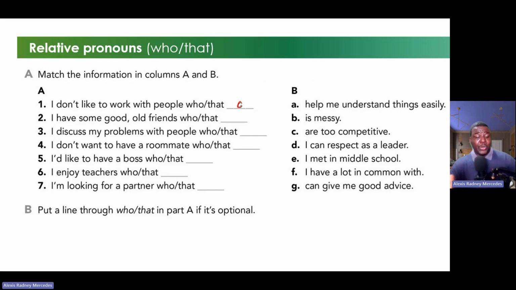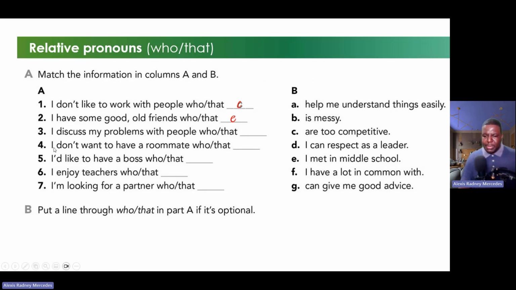You can pause the video and try to do it yourself and then correct with me. Now let's go with number two. I have some good old friends who or that. What would be the correct one? You can pause the video and answer. Yes. Letter E. I met in middle school.